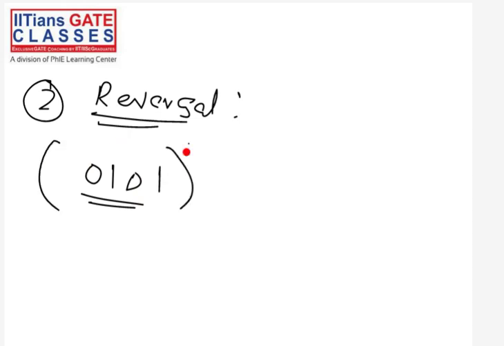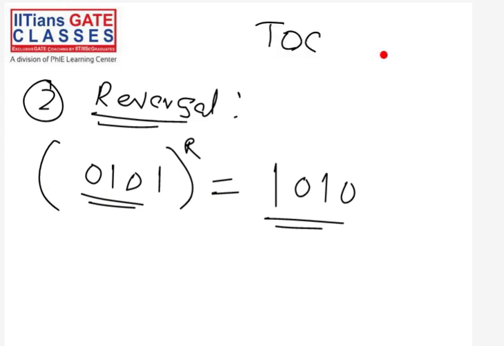If I want to make the reverse, this basically means the reverse of 0 1 0 1. This is nothing but 1 0 1 0. Just write this in reverse order. For example, you can think of TOC. What is the reverse of TOC? TOC reverse is COT.